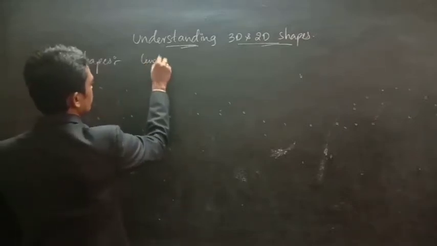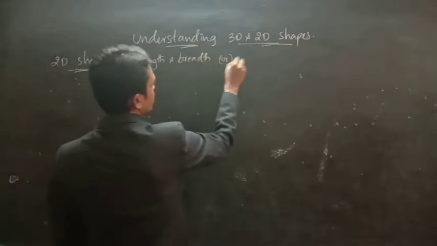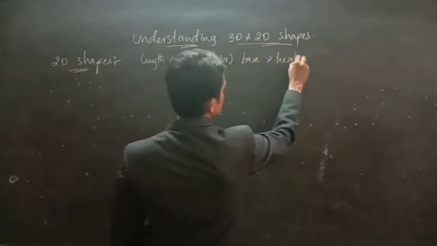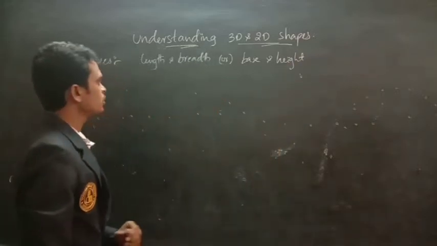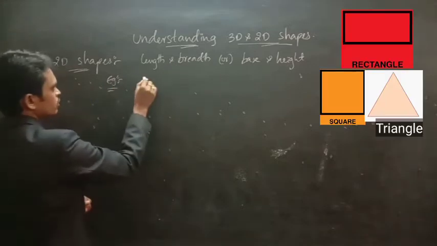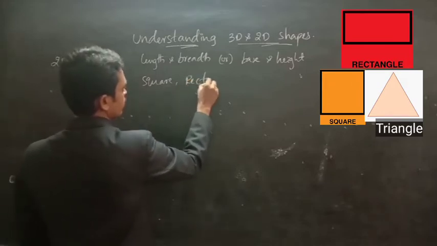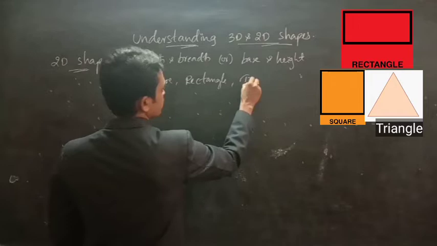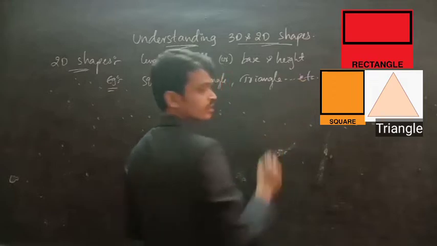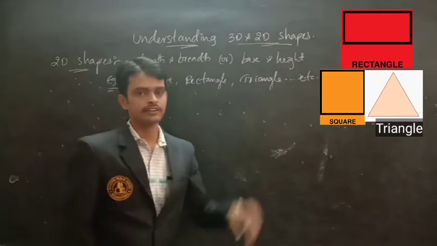Length and breadth, or base and height. So the examples of 2D shapes are square, rectangle, triangle, etc. So we can take the 2D shapes, for example, square, rectangle and triangle.